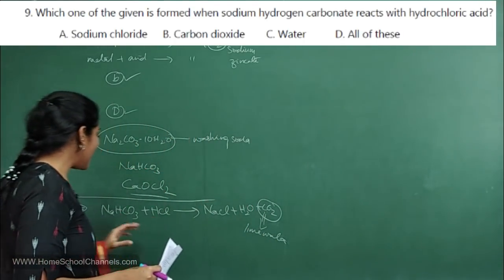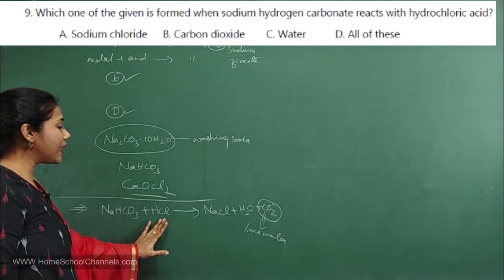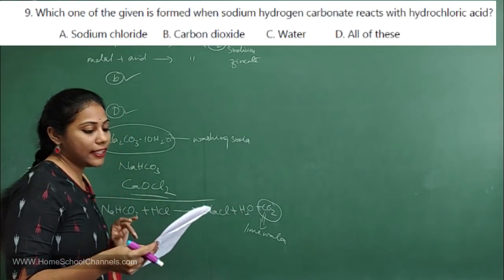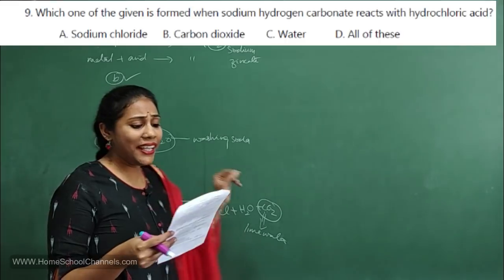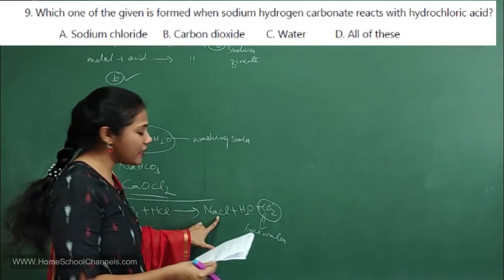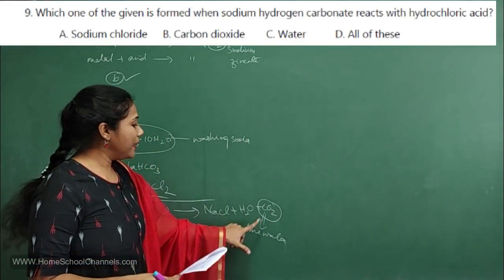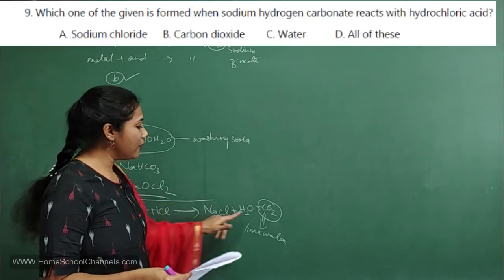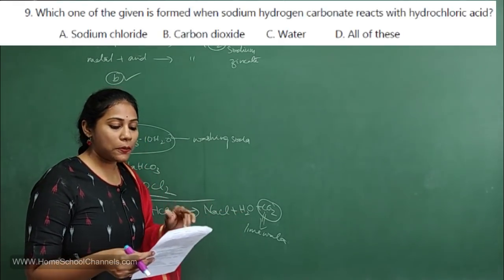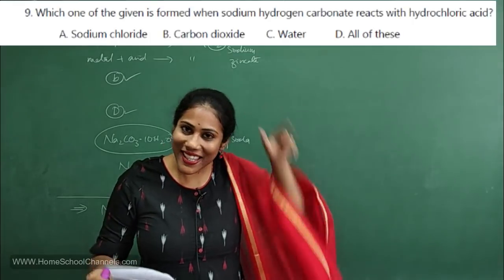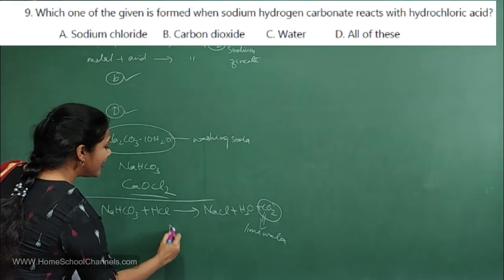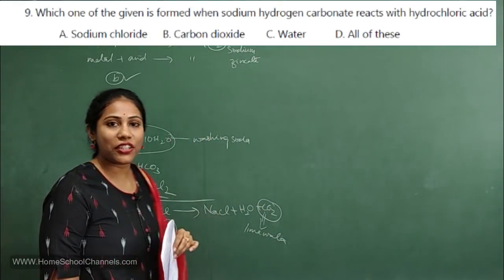So here what they asked: when sodium bicarbonate reacts with HCl, what do you get? Select the options. A, sodium chloride. Yes, you will get sodium chloride. B, carbon dioxide. Yes, you will get carbon dioxide. Water, you will get water. Fourth option, all of this. You will get all of this? Yes. Okay. So option D is the correct answer for this question.